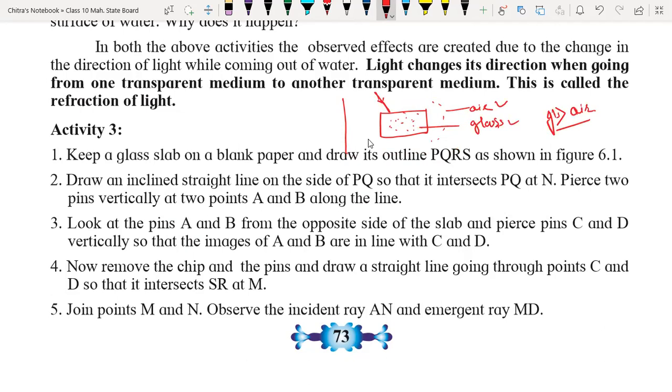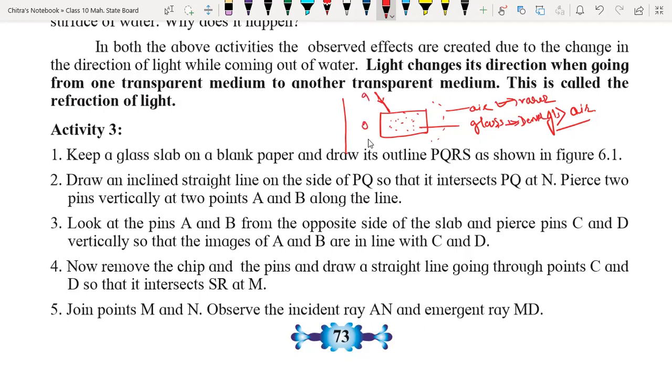Everyone, do reply. Yes, sir. So air is the rarer medium, and glass is the denser medium. Can we say that? Yes. Means when light rays travel from air to glass or from glass to air, the density of the medium is changing. Okay, so suppose light is traveling from air to glass.